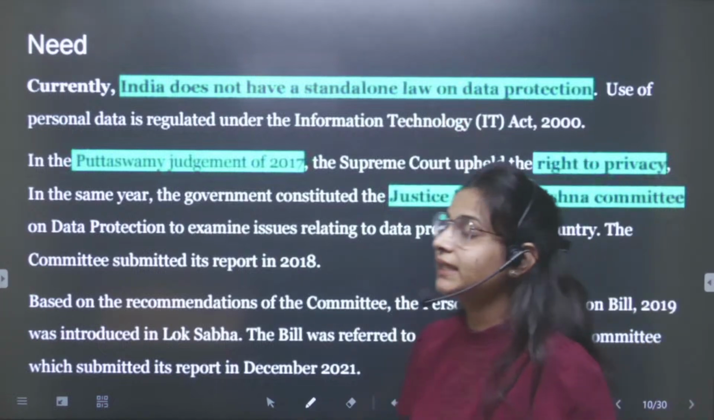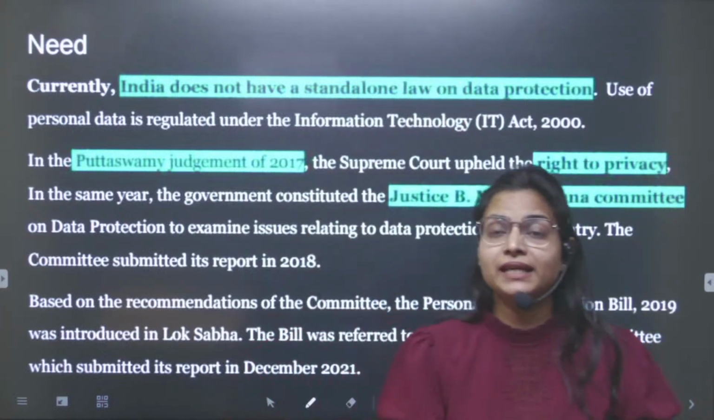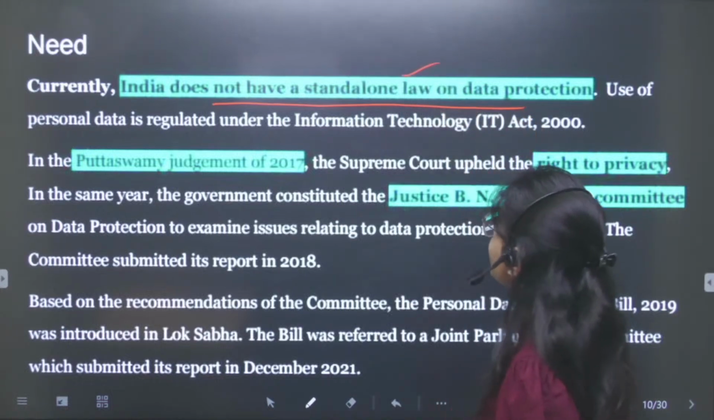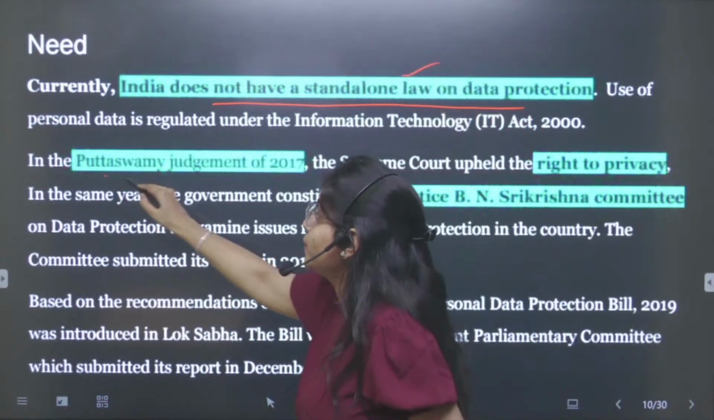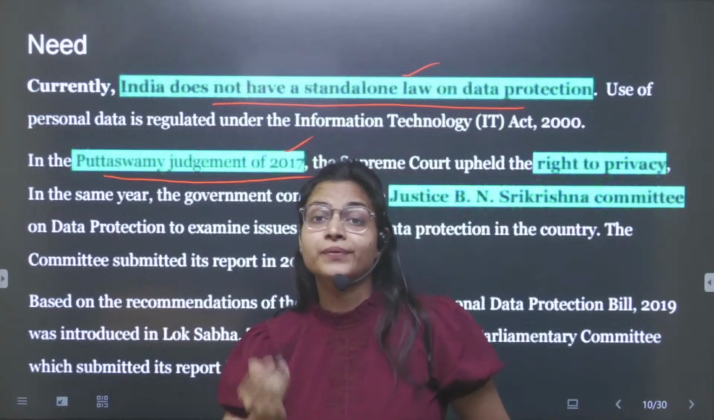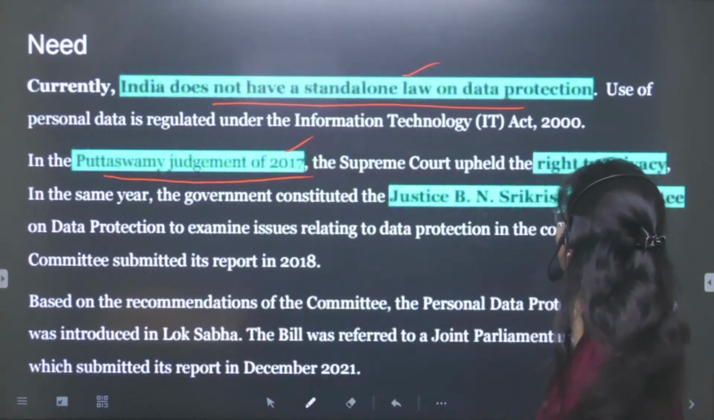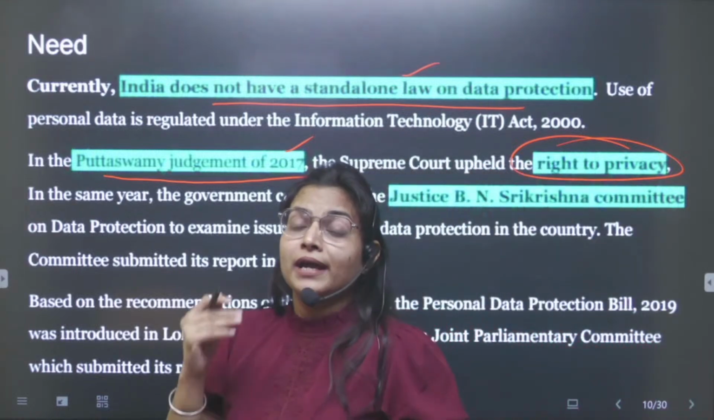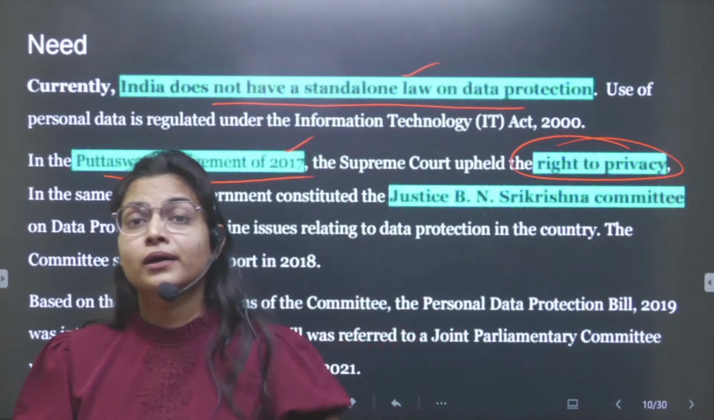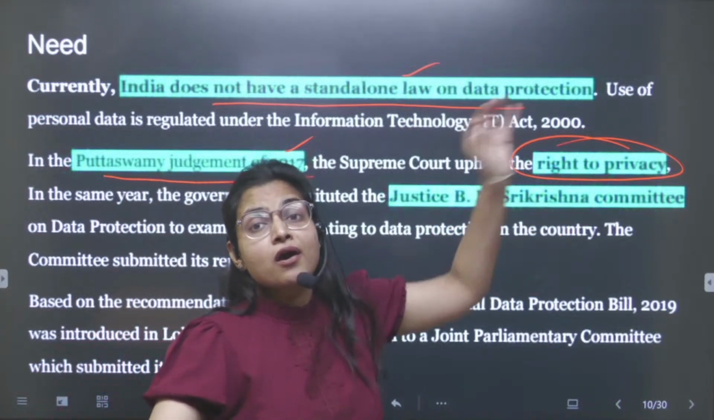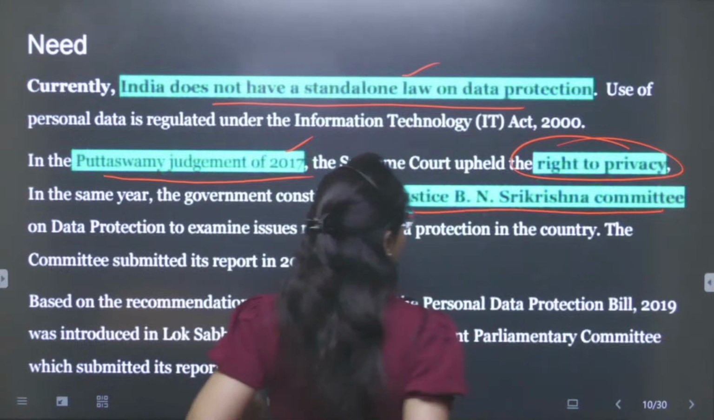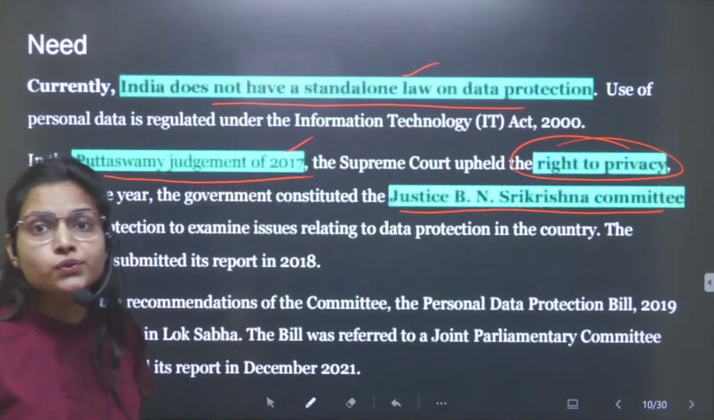Now, what is the need of the Act? India did not have any standalone law on data protection earlier, and the Puttaswamy judgment in 2017 gave the right to privacy to the people under Article 21. In the past, in the prelims, UPSC has already asked about this twice, and the Justice B.N. Srikrishna Committee was set up with regard to the bill.